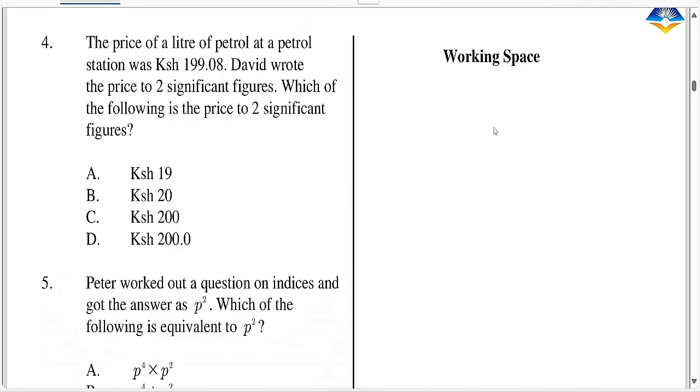Question 4. The price of a liter of petrol at a petrol station was 199.08 shillings. David wrote the price to two significant figures. Which of the following is the price to two significant figures? So, andika vizuri hapa. So, ni 199.08 shillings.